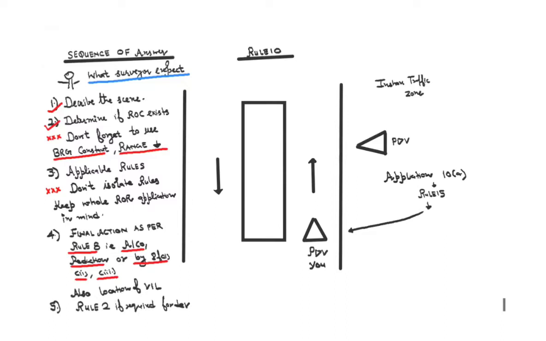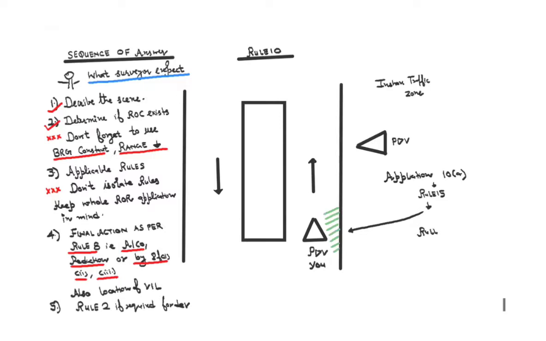So I will go to rule number 8. In this situation, I am seeing my location also. I am located in the center of the channel, so I have got space on the starboard side over here. So I can alter to the starboard side, right? So I go to rule number 8.